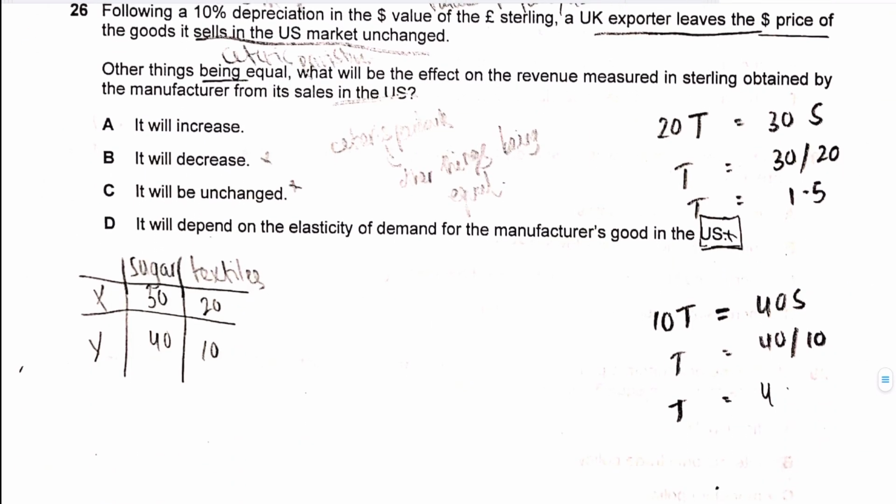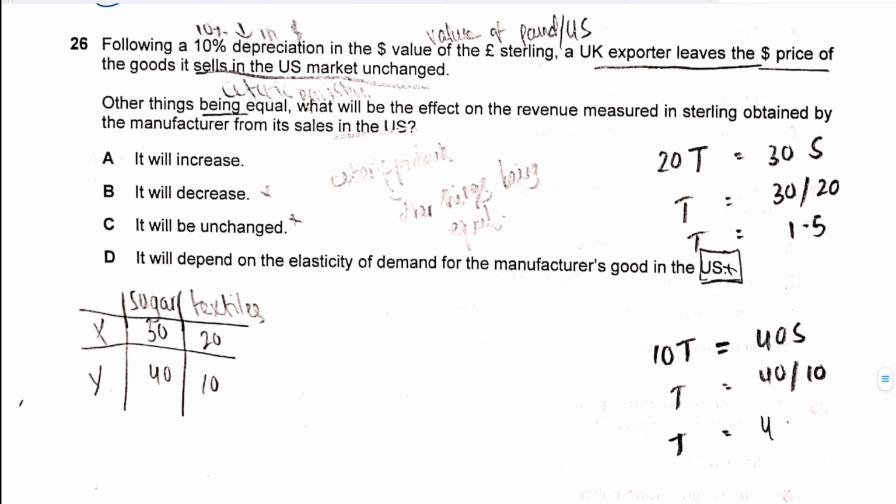Question number 26 says that following a depreciation in the dollar value of the pound sterling, a UK exporter leaves the dollar price of the goods it sells in the US market unchanged. Other things being equal, what will be the effect on the revenue measured in sterling obtained by the manufacturer from its sales in the US? Now, this is an interesting question, so I'm going to break it down.